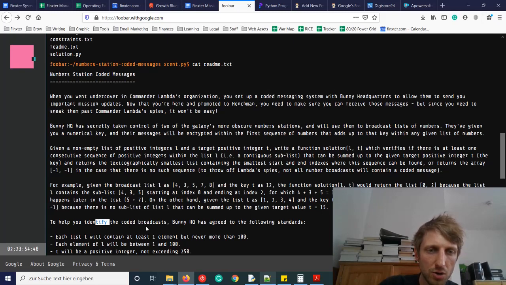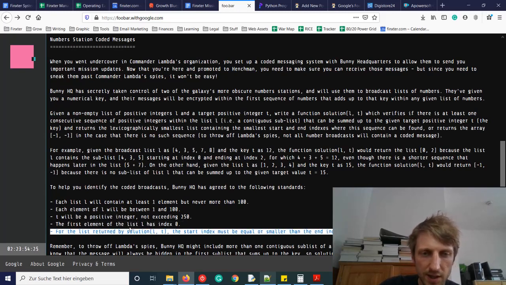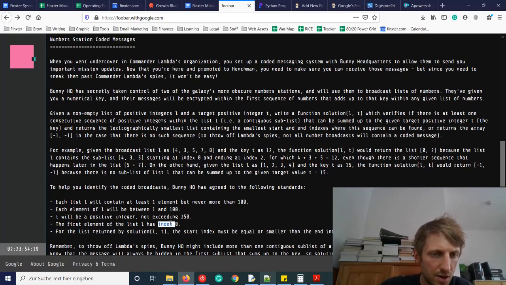To help you identify the coded broadcasts, Bunny HQ has agreed to the following standards. Each list L will contain at least one element, but never more than 100. Each element of L will be between 1 and 100. T will be a positive integer not exceeding 250. The first element of the list L has index 0. For the list returned by solution(L, T), the first element of the list has index 0. Yeah, okay, this is clear. For the list returned by solution(L, T), the start index must be equal or smaller than the end index.